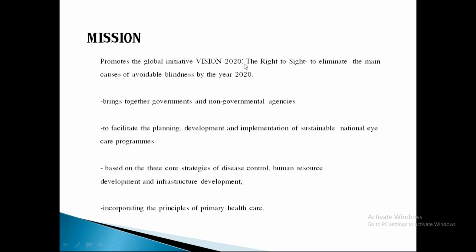It promotes the global initiative Vision 2020, the Right to Sight, to eliminate the main causes of avoidable blindness by the year 2020. It brings together all the government and non-government agencies. It facilitates the planning, development, and implementation of sustainable national eye care programs based on 3 core stages: disease control, human resource development, and infrastructure development.